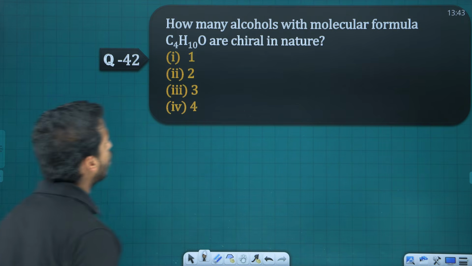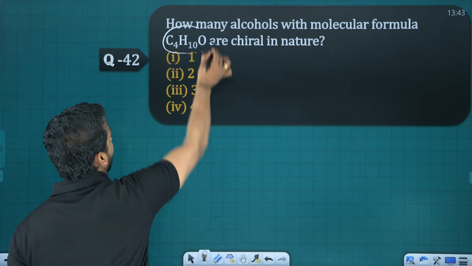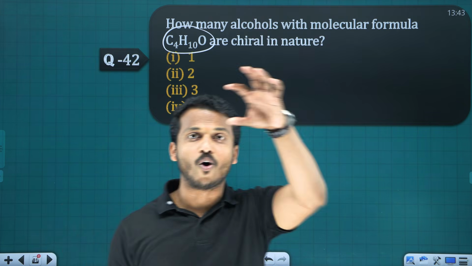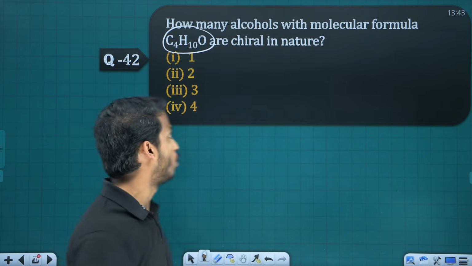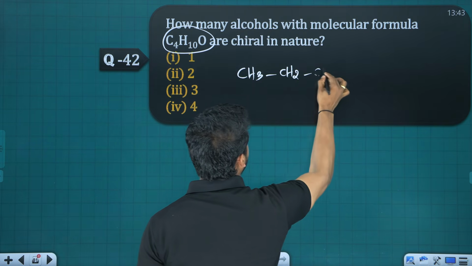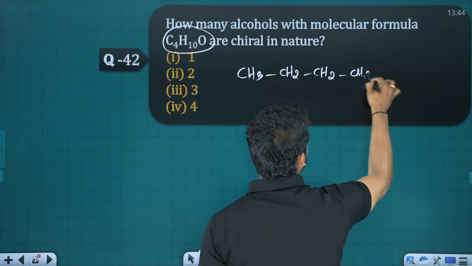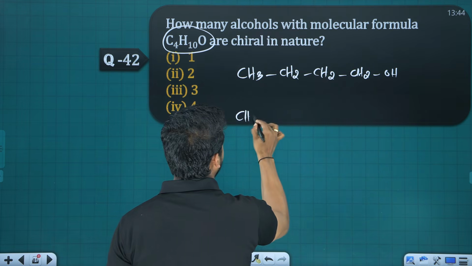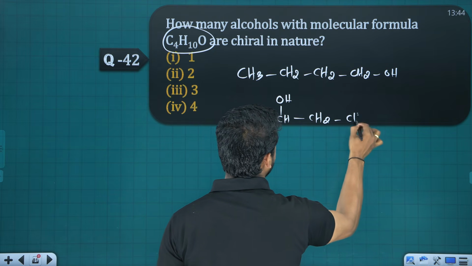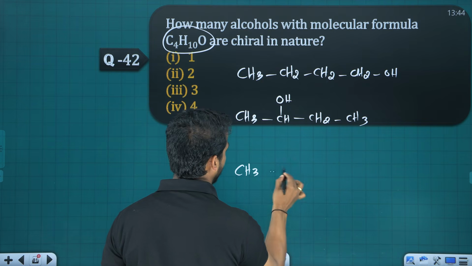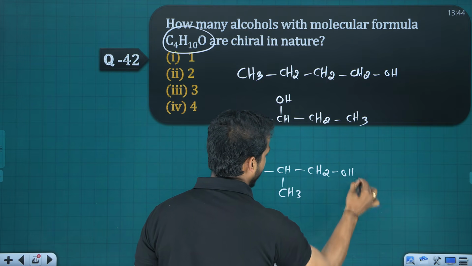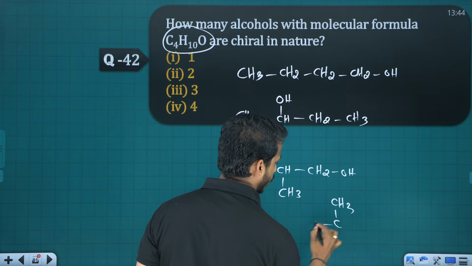42. How many alcohols with the molecular formula C4H10O are chiral in nature? You know what is chiral? The carbon whose 4 bonds are connected to 4 different groups or atoms. Let me write the possible structures faster, okay? Total 4 carbon, right? We can write butane-1-ol. Next, we can write butane-2-ol. Now let me change the position of the alkyl group, I can write another alcohol, and I can write tert-butyl alcohol also.